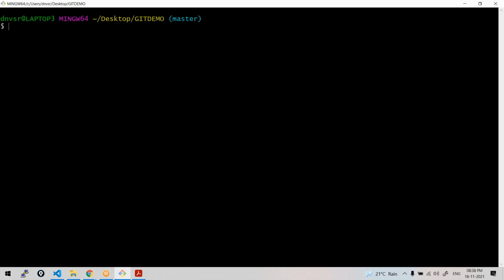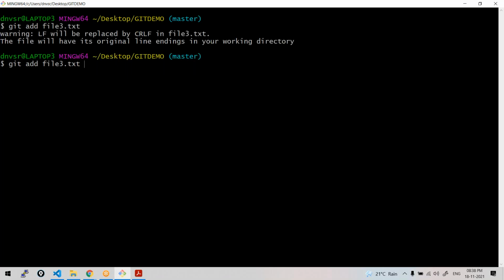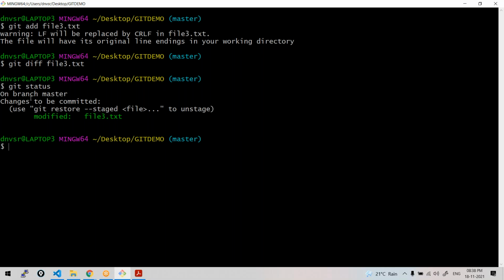So let us do one thing. I'm going to add it. git add file3, done. Now if I run this, will I have any unstaged changes, or is this file having any unstaged changes? No, obviously no, because we just added it, right? So what will be the output of git diff? No output, because no unstaged changes. Rather, this file is having staged changes, isn't it?